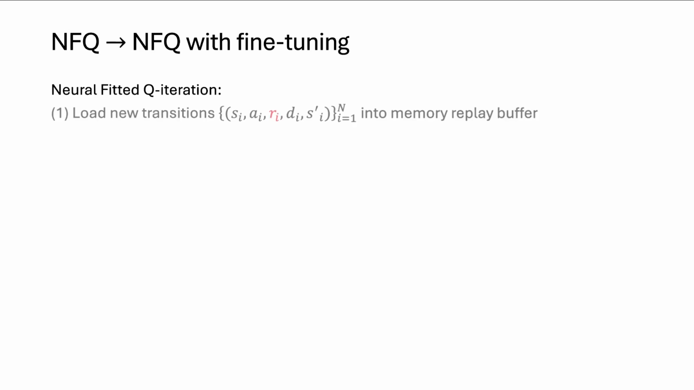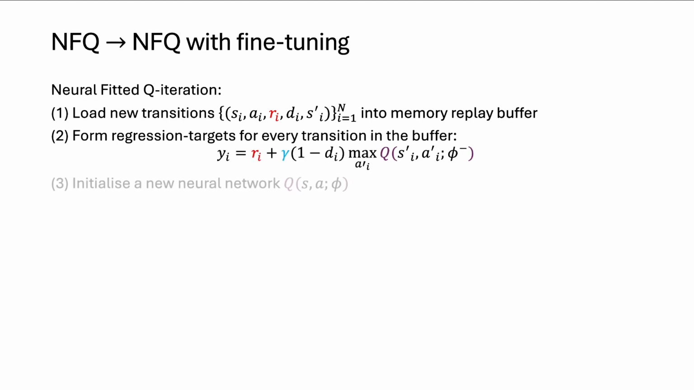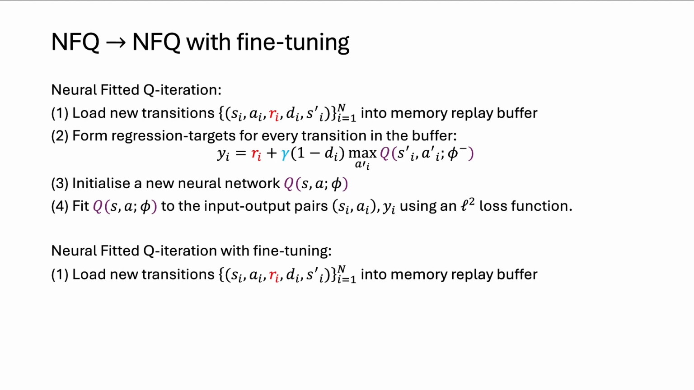So in NFQ with fine-tuning, let's briefly recap the neural fitted Q iteration algorithm. I use an epsilon greedy policy to gather transitions, and I load these into the memory replay buffer. I form regression targets for every transition in the buffer. Then I initialize a new neural network, and I fit that new neural network to the dataset I created using an L2 loss function.